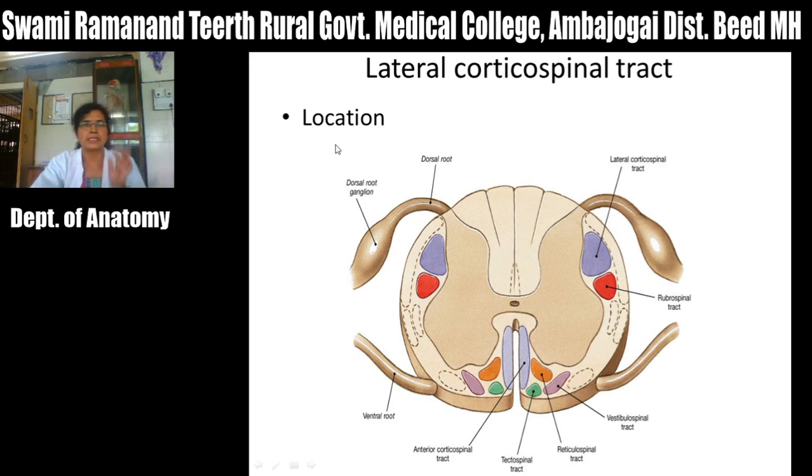So, the location of this tract. This tract extends throughout the spinal cord and lies in the lateral funiculus of the spinal cord, anterolateral to the posterior horn of the spinal cord, medial to the posterior spinocerebellar tract, and dorsal to the rubrospinal tract. So this is the location of this lateral corticospinal tract.